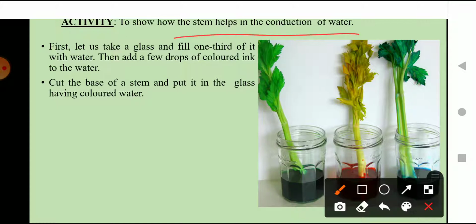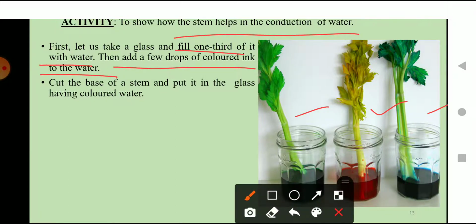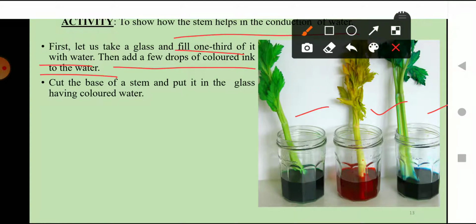First of all, you have to take 3 jars and fill 1/3 of each with water, and add some drops of colored ink to it. In the first one we have put the green color, in the second the red color, and in the third one the blue color.